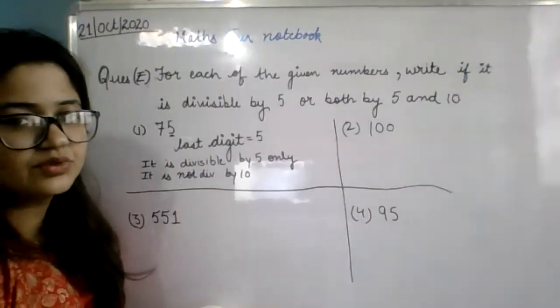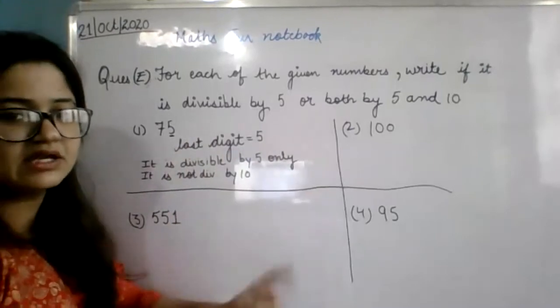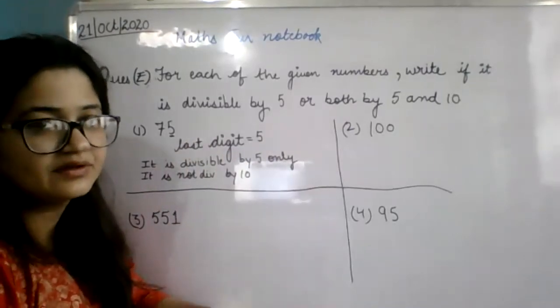There are 4 parts of this question. First one is 75, second one is 100, third one is 551, and fourth one is 95.